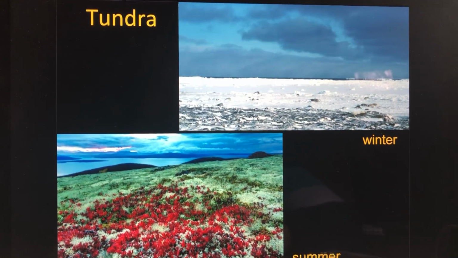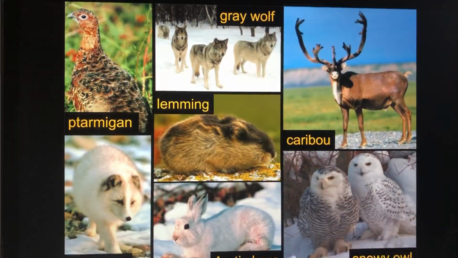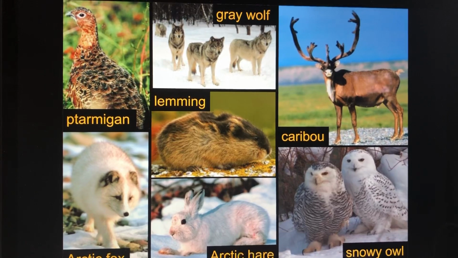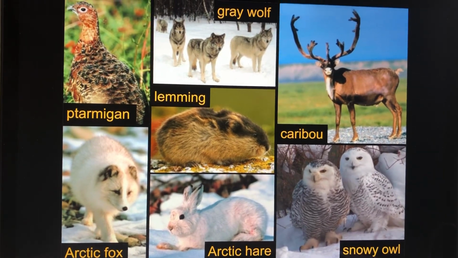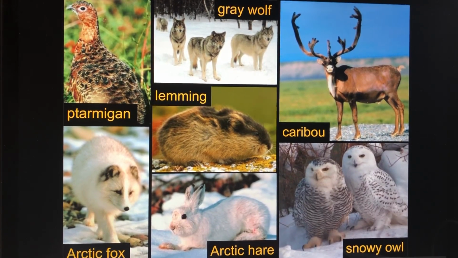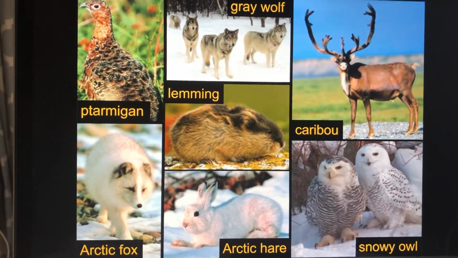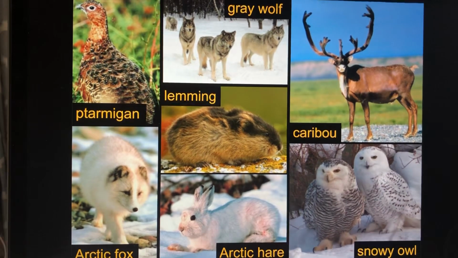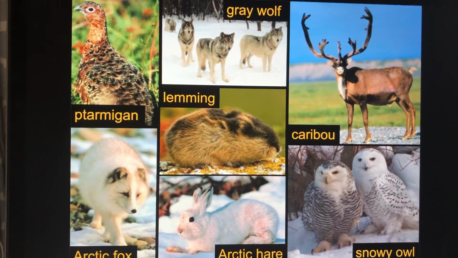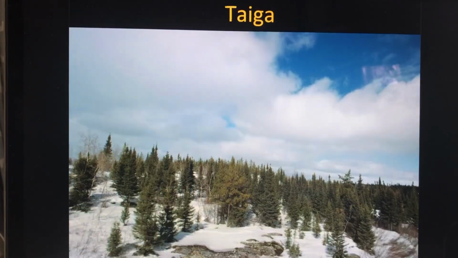Your last box with your pencil, you're going to fill in 2 animals that you see here on the next slide. And so we have, I'm guessing that P is silent, ptarmigan, the Arctic fox, a gray wolf, a lemming, an Arctic hare, caribou, and Mrs. Schumacher looks like she would like that one, and a snowy owl. And so pick 2 and put them in the box on your chart on page 13. If you need to, put me on pause. I'm going to keep on going so it's not a super long video.